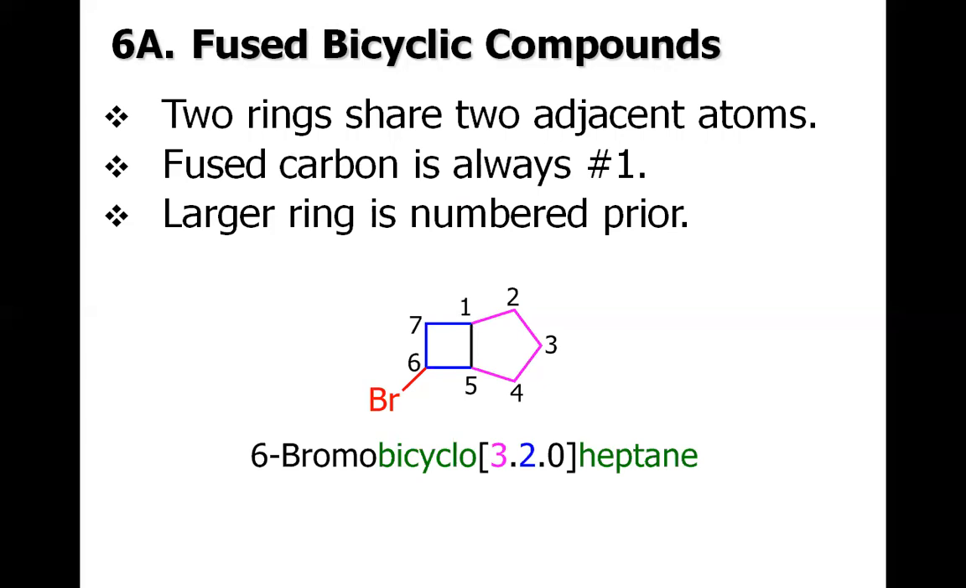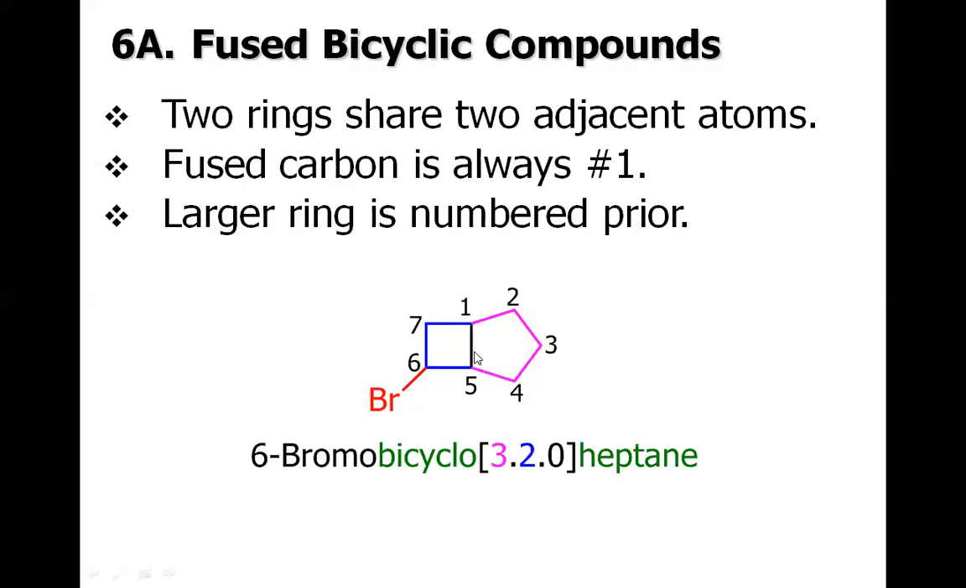However, we may consider this carbon as one which is written here, or this carbon as one which is written here. It depends on the substituent, for example, here we have bromo. So we will discuss why we chose this carbon to be one and not this carbon to be one, because the larger ring is to be numbered prior. If you consider this carbon to be one, and this is the 5-membered ring, and this is the 4-membered ring, we will have to cover the larger ring first. So this is 1, 2, 3, 4, 5, 6, and 7.